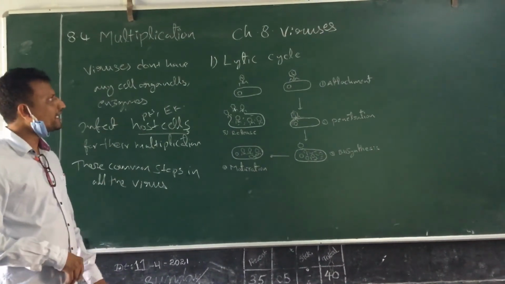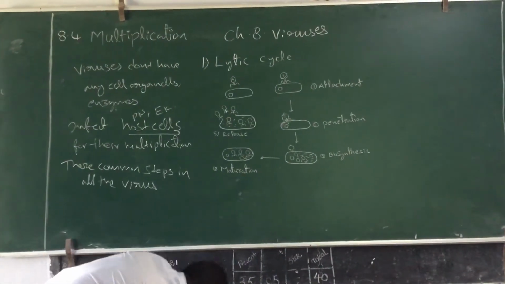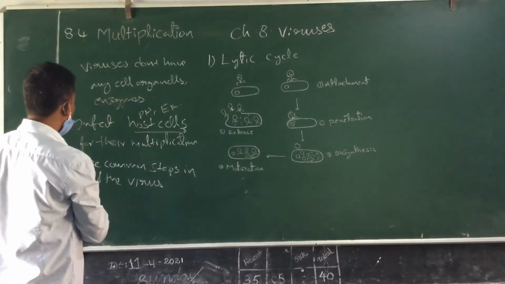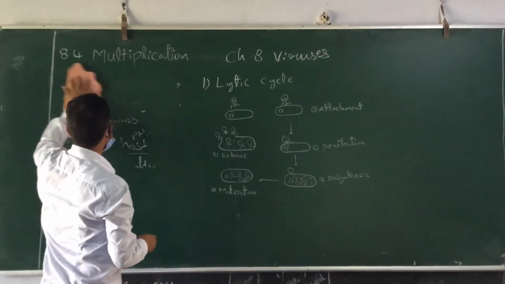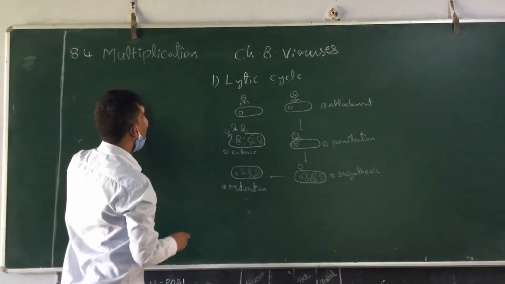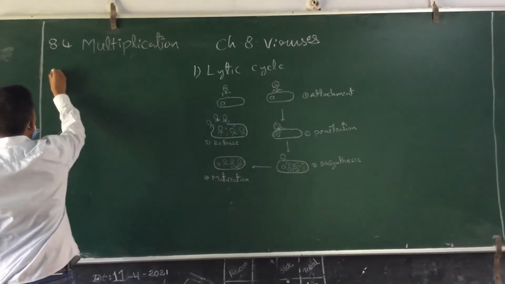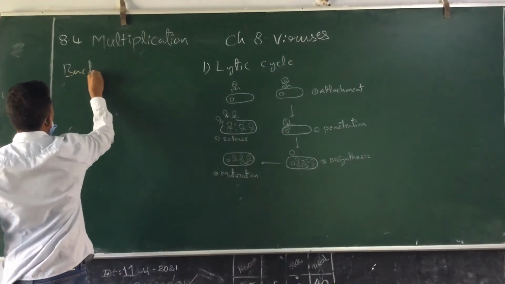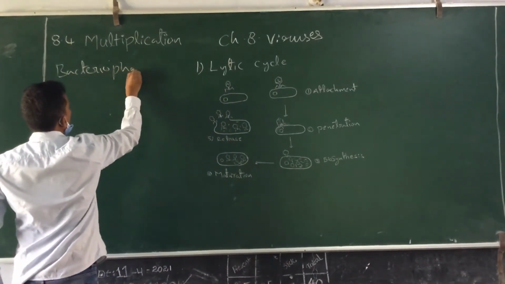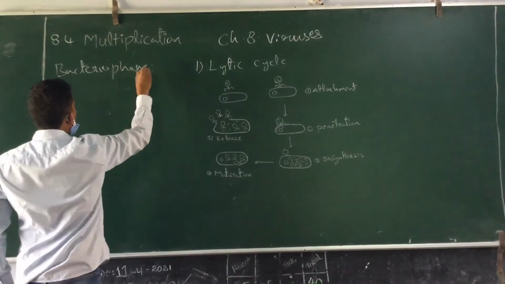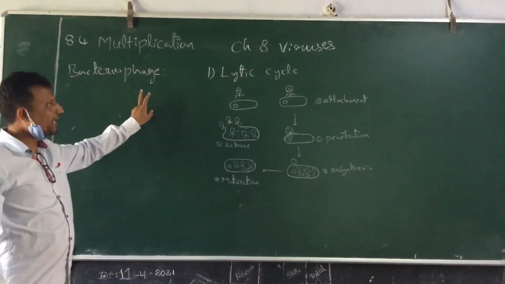Here we are taking bacteriophage multiplication as the example for studying the multiplication of viruses. Let us see how a bacteriophage multiplies. We know that bacteriophages are the viruses which attack bacteria.